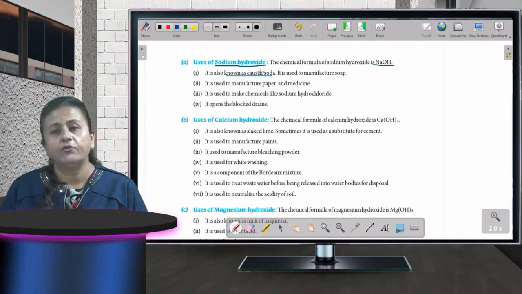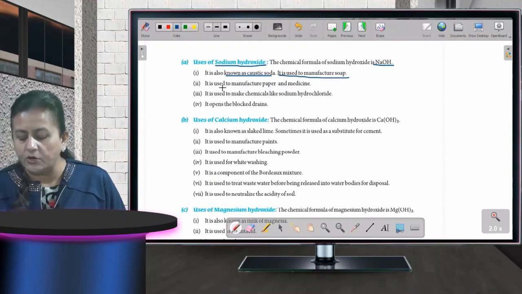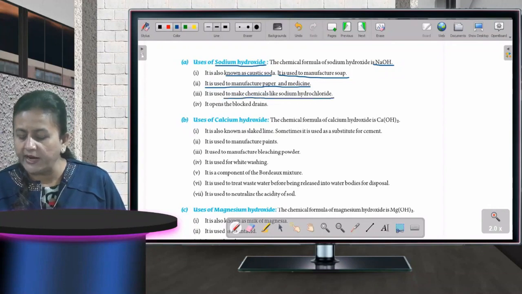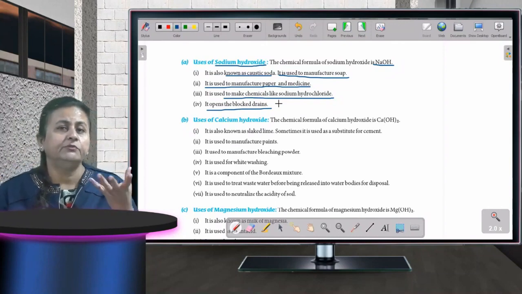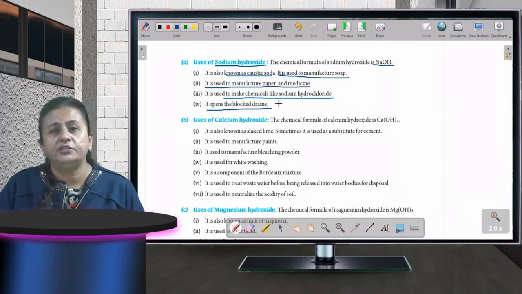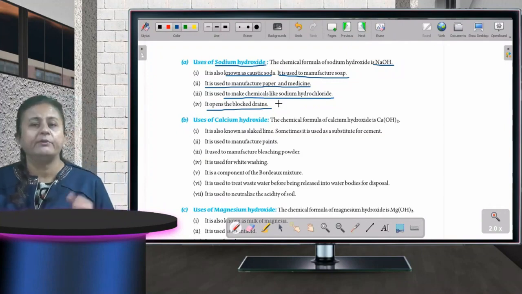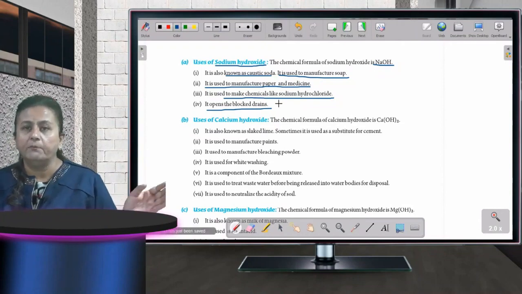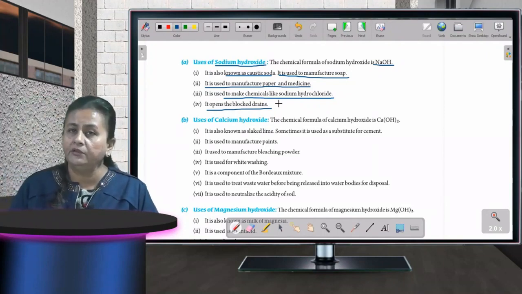That is sodium hydroxide. Okay, it is used to manufacture soap, and it is also used to manufacture paper and medicine. It is used to make chemicals like sodium hypochlorite, and it opens blocked drains. Blocked drains, जब नाली बंद हो जाती है, you know what are drains? If I talk about myself, I am so very fed up with my kitchen drain. Now and then it keeps on blocking. So what I do, I take some sodium hydroxide and put it in the drain, and after some time I pour some hot water. The blocked drain is cleaned away. Okay, so sodium hydroxide is very good in opening blocked drains.